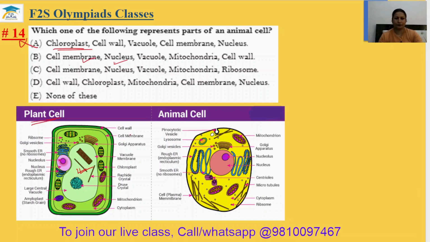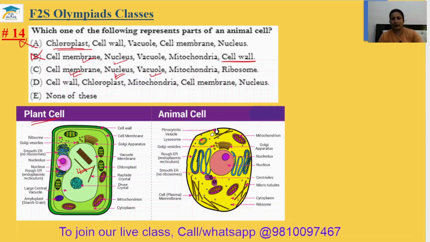Okay. So, that's why rejected. Cell membrane, correct. Nucleus, correct. It is your vacuole and mitochondria, and here is the cell wall also. Cell wall is found in your plant cell only. Okay. And vacuole is found here, but vacuole is of very small size. Vacuole in the animal cell is of very small size.